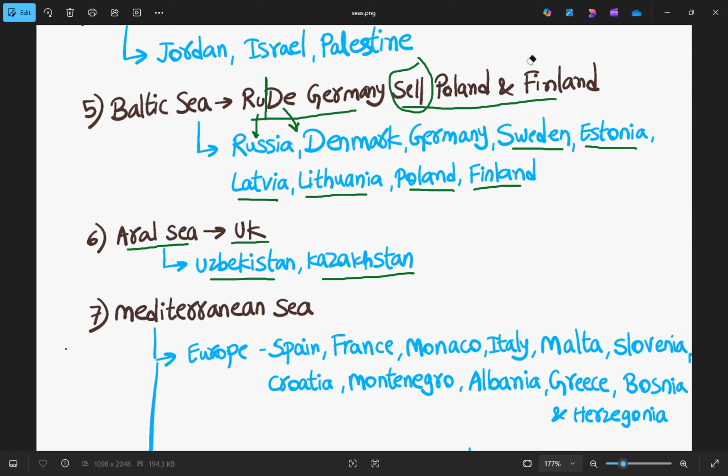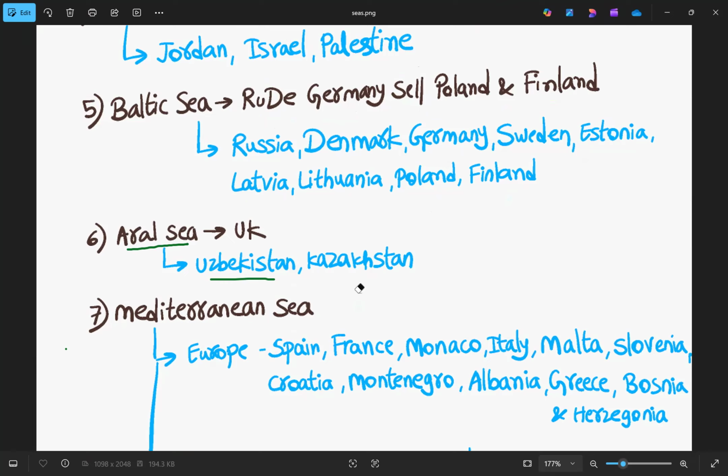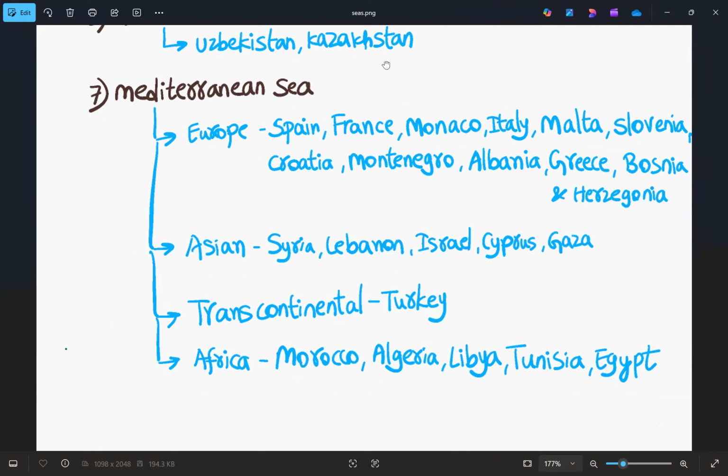Now the last sea is Mediterranean. There are so many countries from different continents that surround this Mediterranean Sea. So we'll go continent wise. Mediterranean Sea.